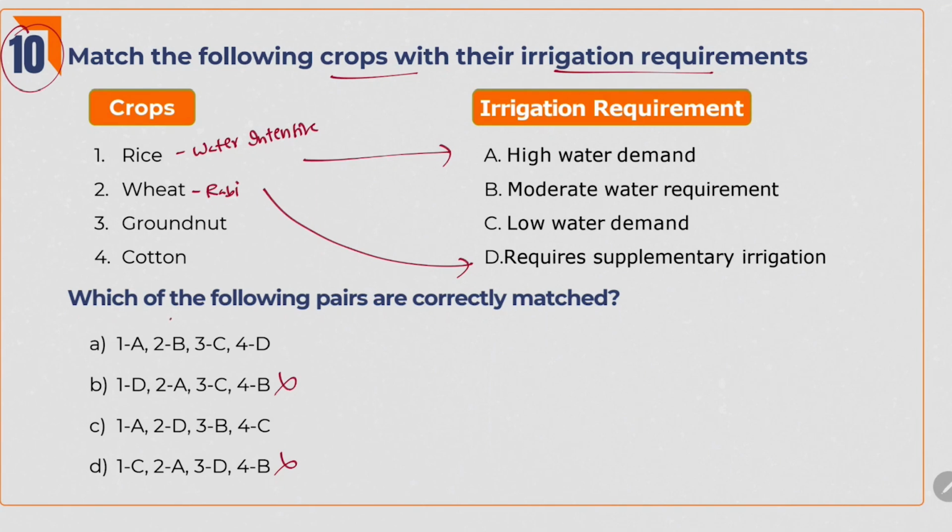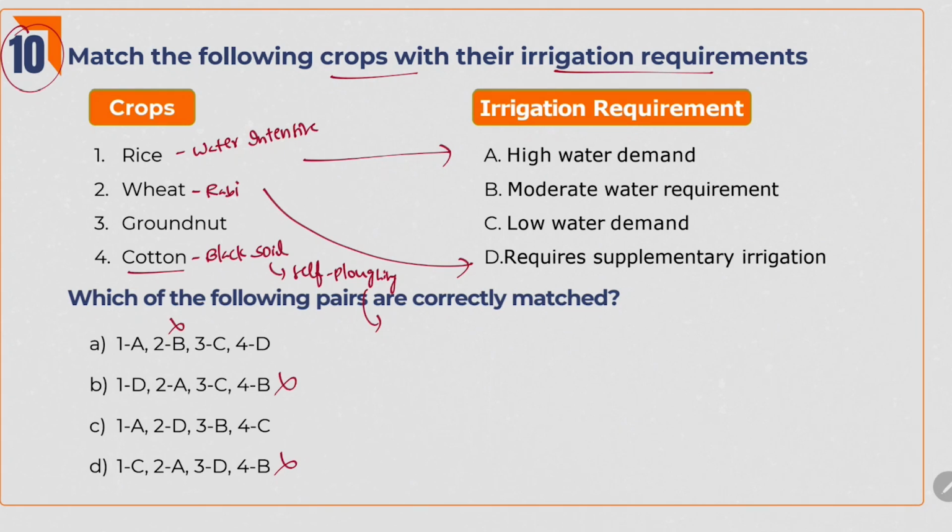So we can eliminate A also. Anyhow, we'll see the other options also. And cotton. We know that cotton grows in black soil. In the last test also we have discussed this. And black soil is also called self-ploughing soil. Why? Even if we give less water, it becomes so sticky. And in dry climate, it will get cracks.